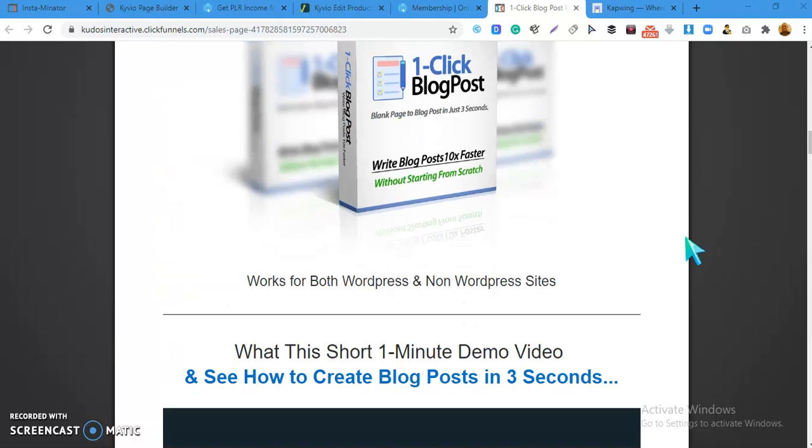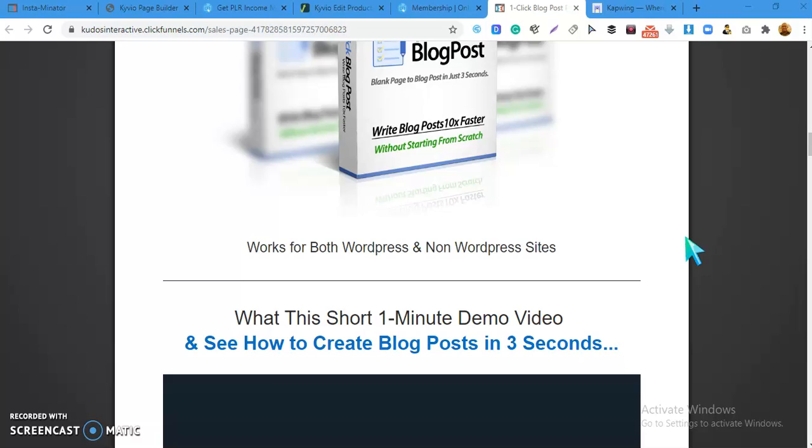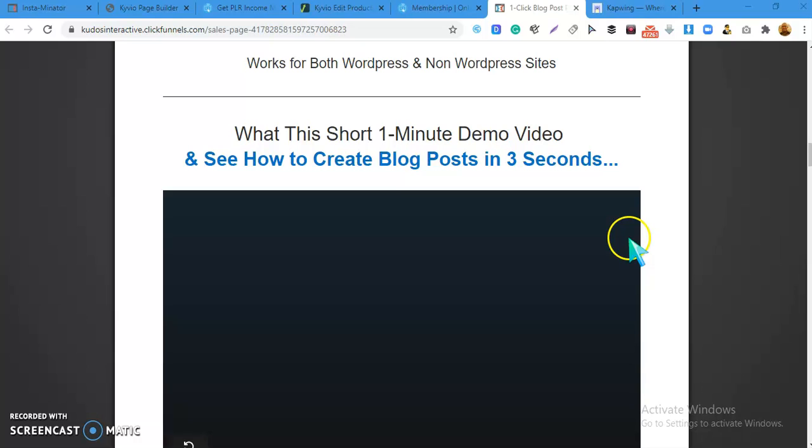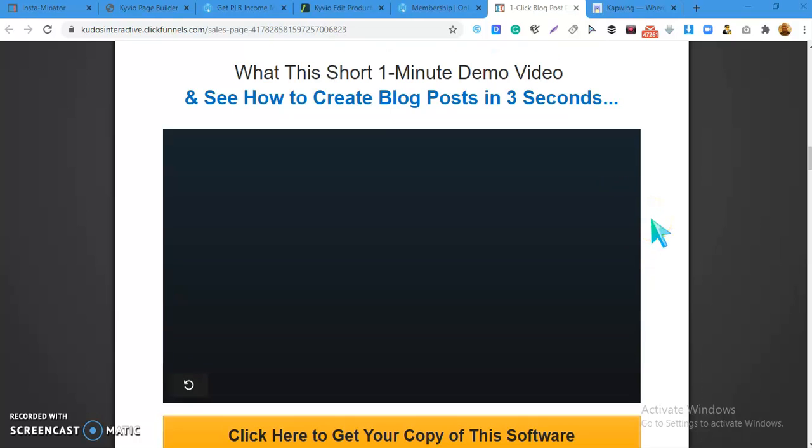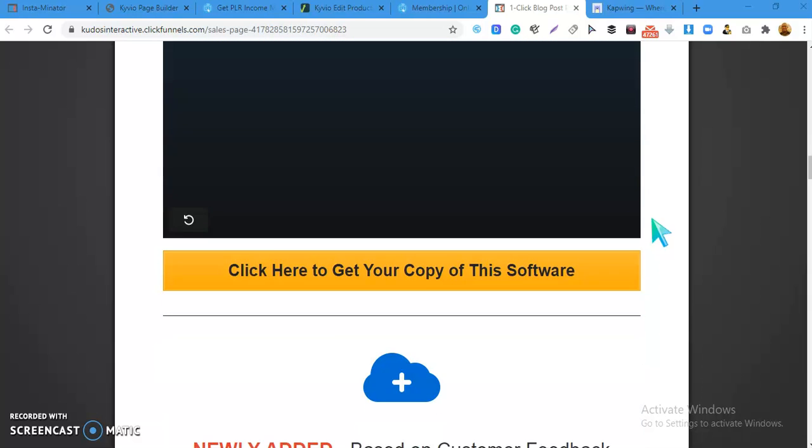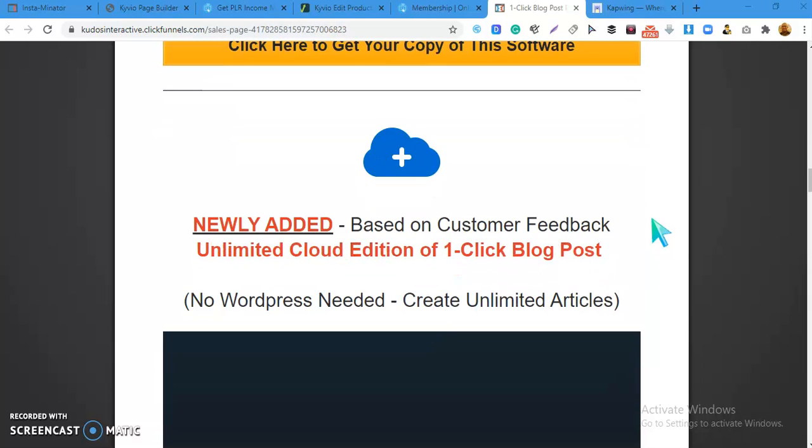Now how this works is very simple. This software or this plugin will convert videos, especially YouTube videos. You can easily just pick any YouTube video, maybe a TED Talk or any video, pick it up from YouTube and then put it in this software in just one click. Just click a button and then the software is going to convert that video to a blog post instantly that you can publish on your blog or on your website.